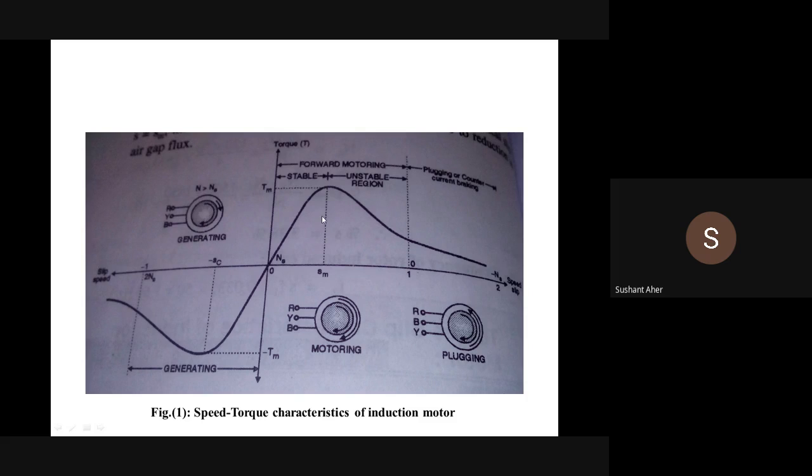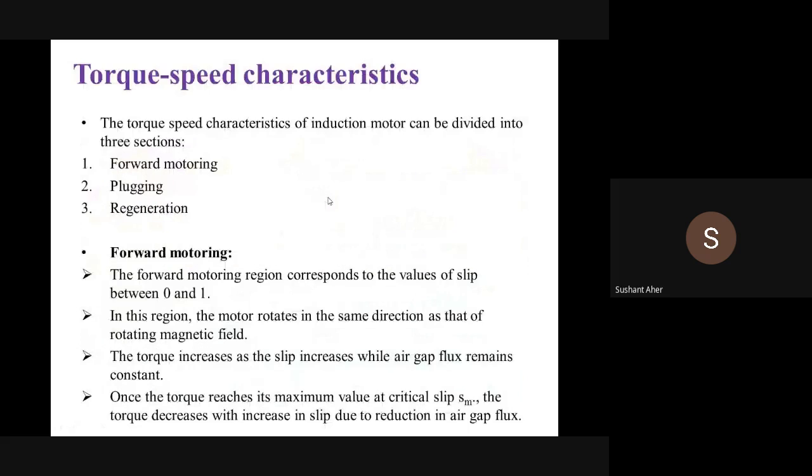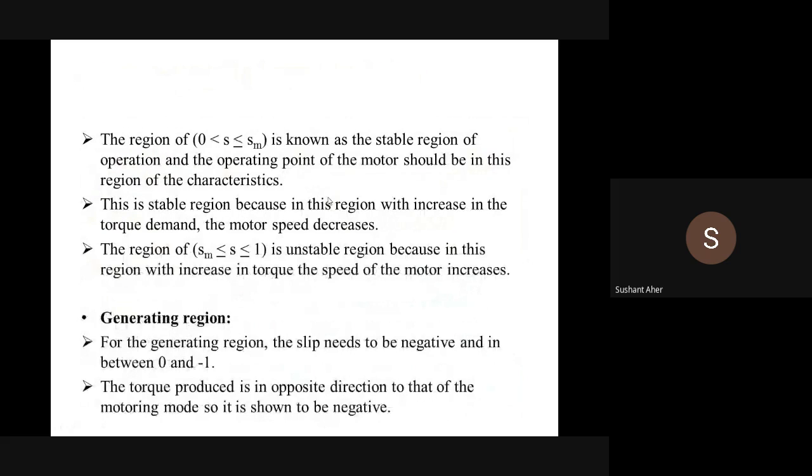That means from 0 to maximum slip, your induction motor operates in a stable mode of operation. Once the maximum slip is exceeded, the motor becomes unstable. The region where slip is greater than 0 but less than or equal to maximum slip is called the stable mode of operation, and the operating point of the motor should be in this stable region. With increasing torque demand, the speed of the motor decreases.